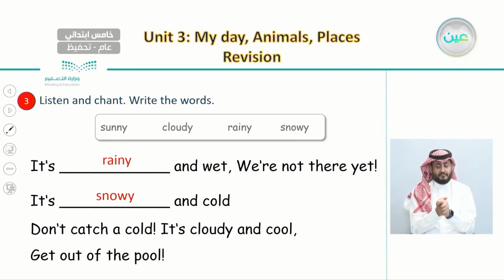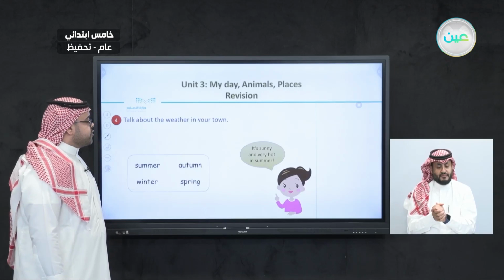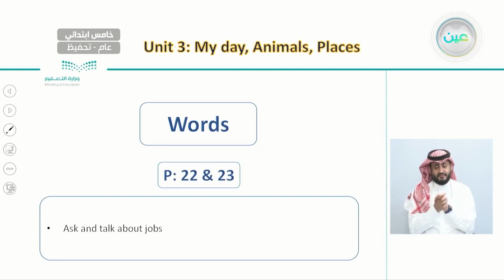So here is how we completed this chant, and we answered all of the questions. And after this, we said you can talk about weather in your town, like this girl when she says it's sunny and very hot in summer. She talked about her town or her city, how it's sunny and hot in the summer season. So you can use either autumn, spring, or winter to talk about the weather.